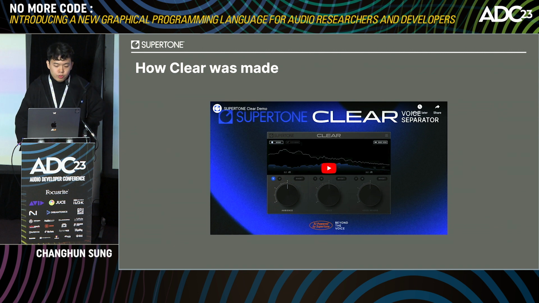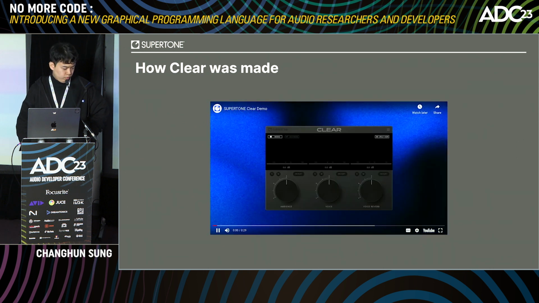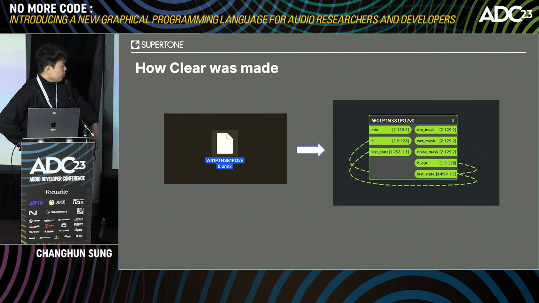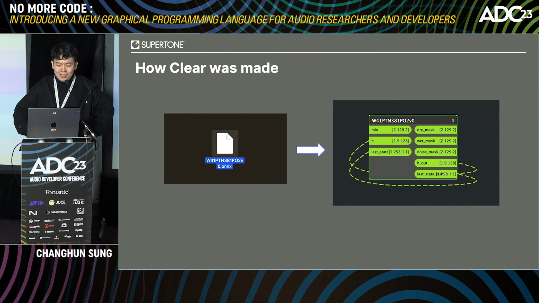Now, I'm going to show the process of how we created the Clear plugin step by step. Let's go next. Okay, first, load the AI model created by our research team. The name looks scientific. And the AI model can be either an ONNX file or a TorchScript file.